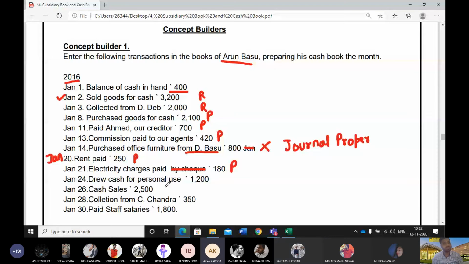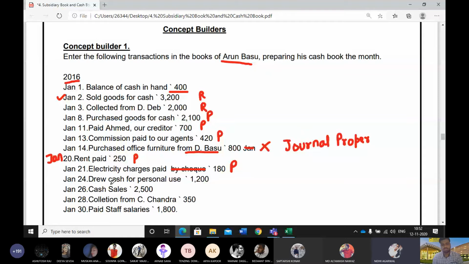Withdrew cash for personal use, payment or receipt? Contra entry, sir? No, it's a drawing. Withdrew cash for personal use, it's a drawing. It's a payment.